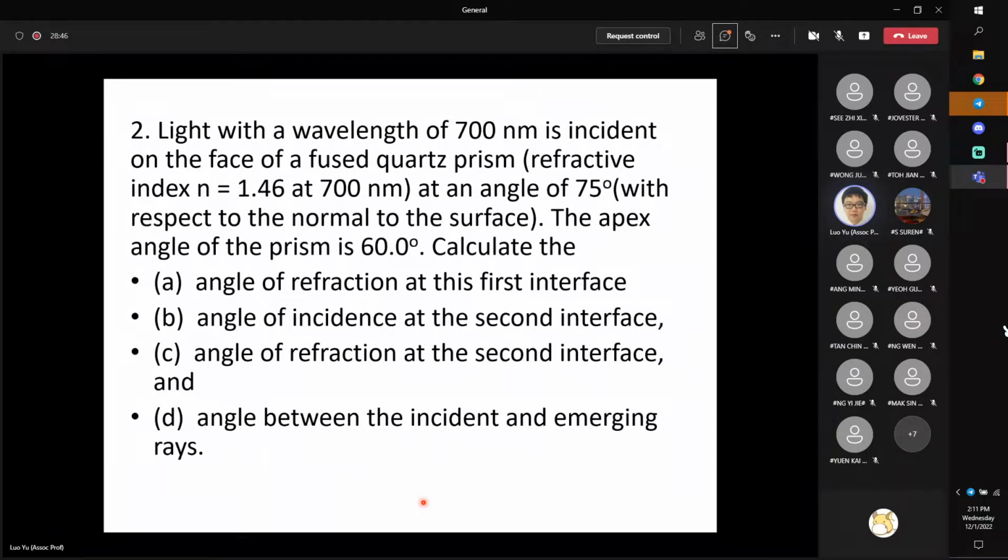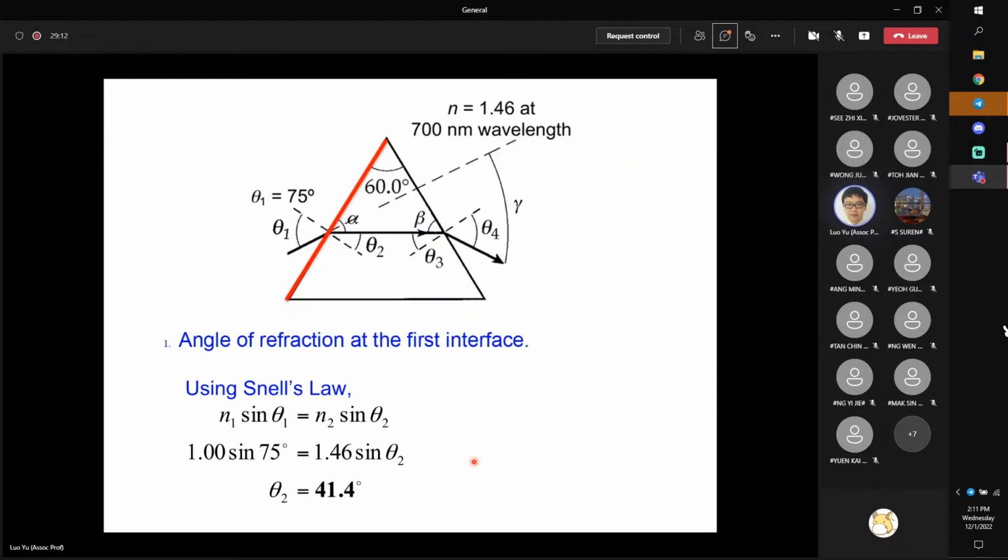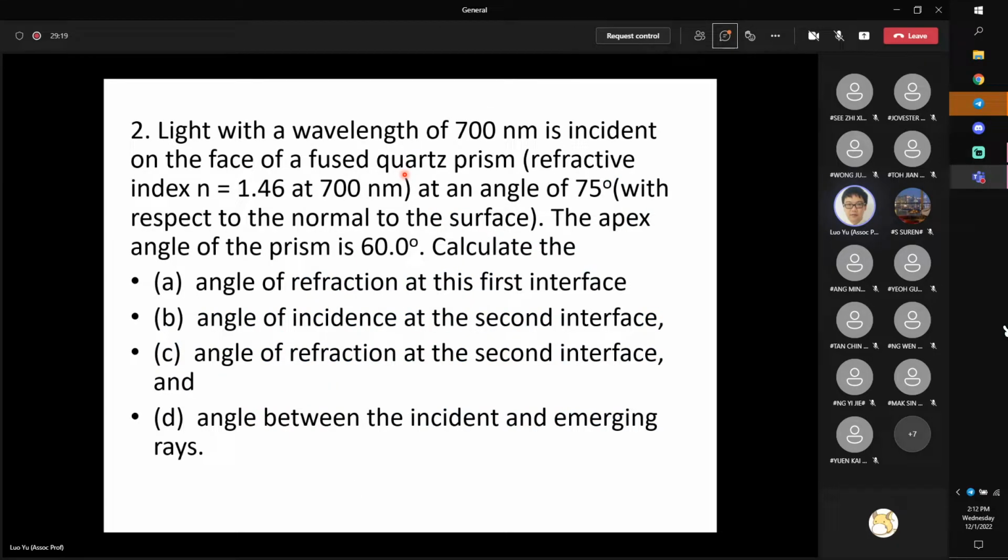Good. Now let's look at question two. We have light with a wavelength of 700 nanometers incident onto the surface of a prism with refractive index 1.46. The incident angle is 75 degrees at the first interface. The apex angle of the prism, which is this angle, is 60 degrees.